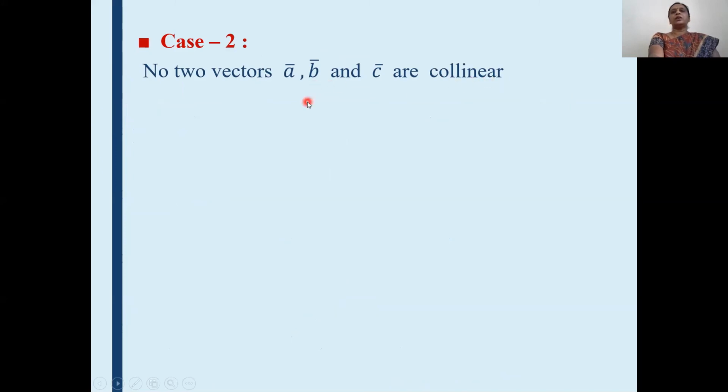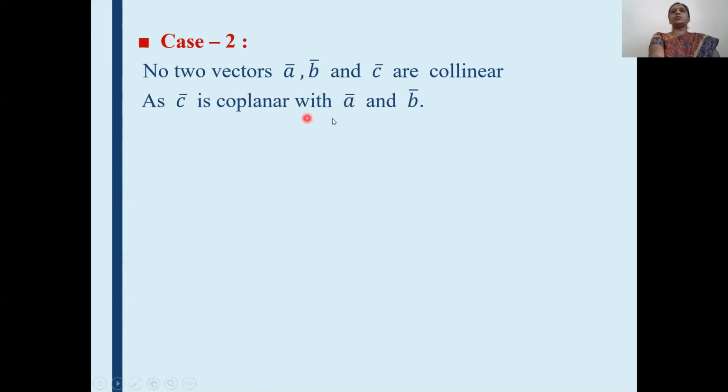In the first case, we have taken two vectors collinear, that is a bar and b bar collinear. And here we will take no two vectors are collinear. Now, as c bar is coplanar with a bar and b bar, in the statement of the theorem it is given that a bar, b bar, c bar are coplanar.